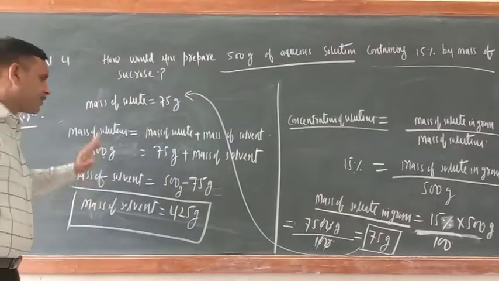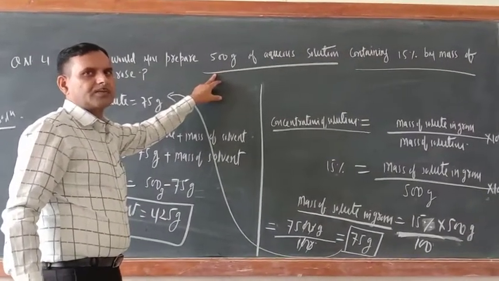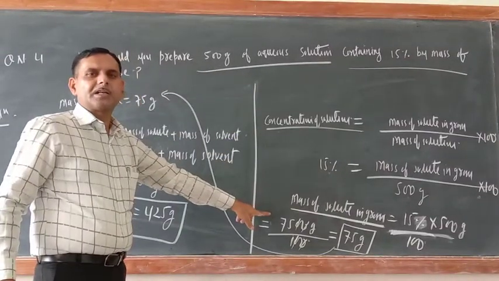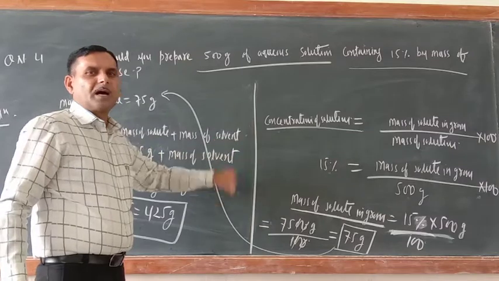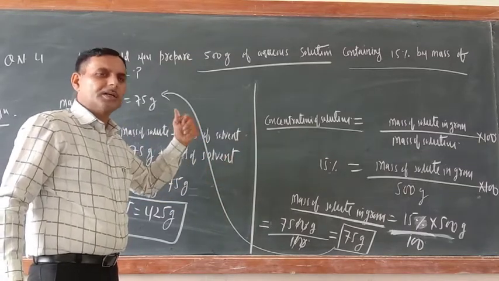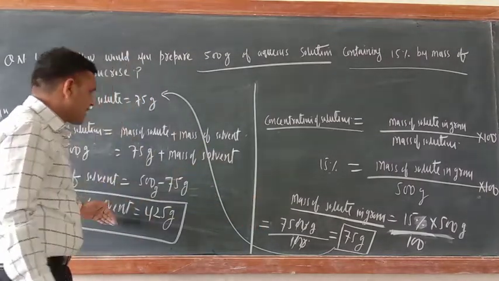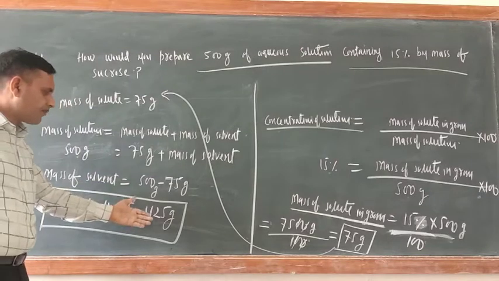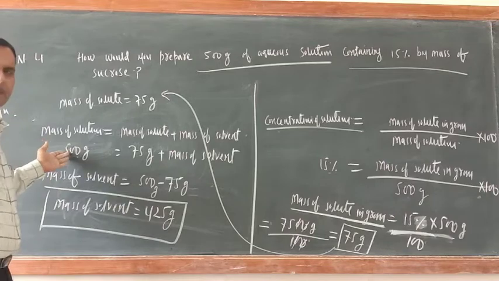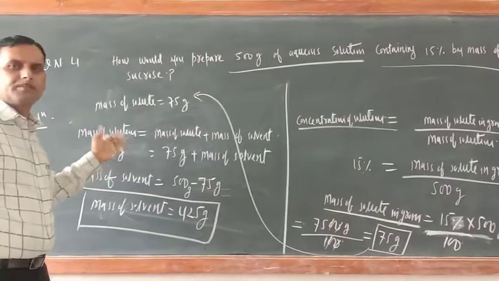Just see. What is the question? In the question they have given the mass of solution. The mass of solution they have given 500 gram. And what is the mass of solute you have calculated? 75 gram. So the mass of solvent plus mass of solute equal to mass of solution. So the mass of solute is here 75 gram. And the mass of solvent is coming here 425 gram. So 425 plus 75 equal to 500 gram. It means our solution is correct. We have solved correctly.